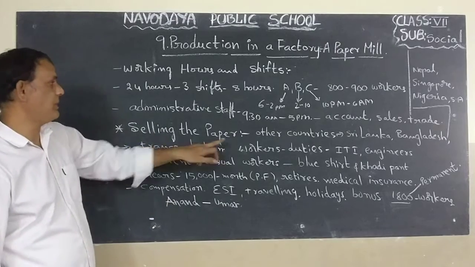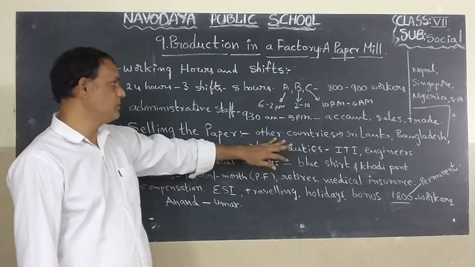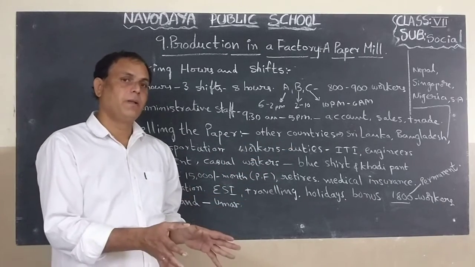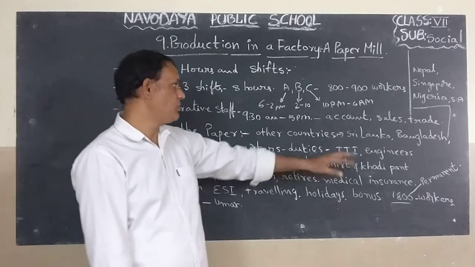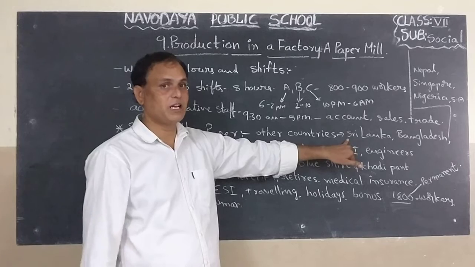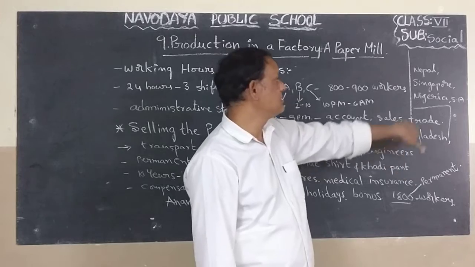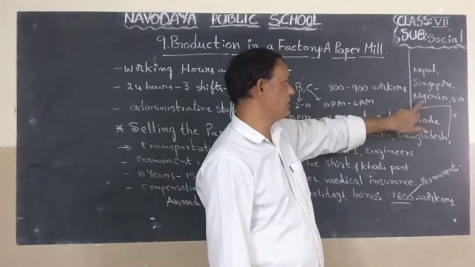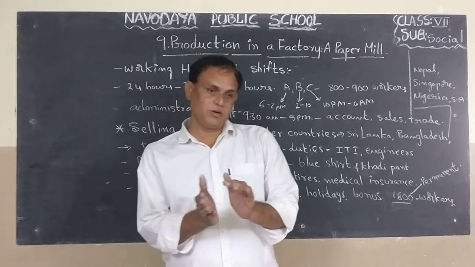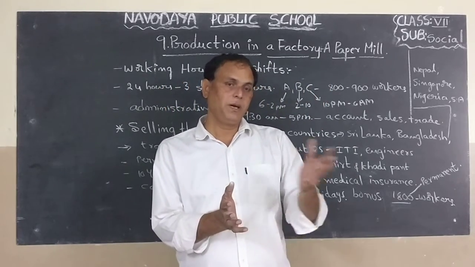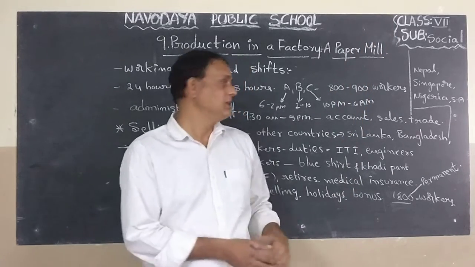Next one, selling the paper. After making the paper, they are selling it in India, and also they are exporting the paper to other countries. So what countries purchase our Indian paper, children? Here we are exporting to Sri Lanka, Bangladesh, Nepal, Singapore, Nigeria, South Africa. Okay, children. So we are selling this paper to different countries, and we are earning foreign exchange also.